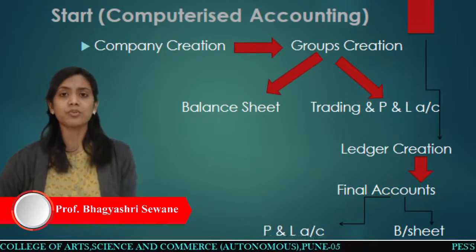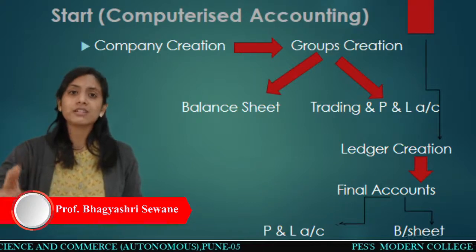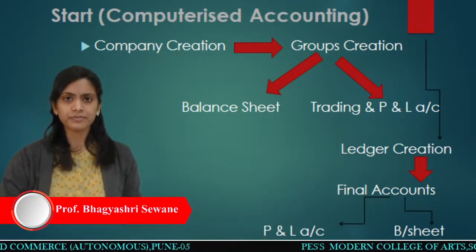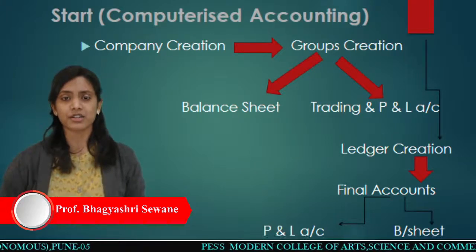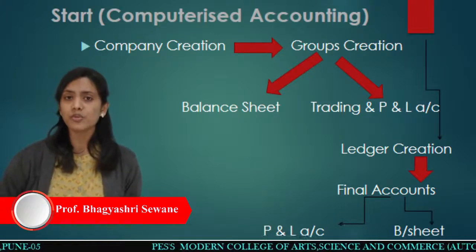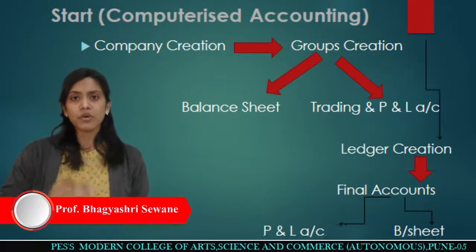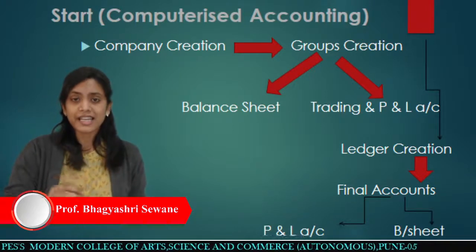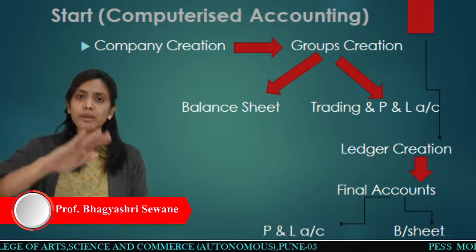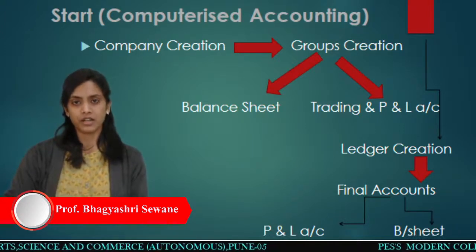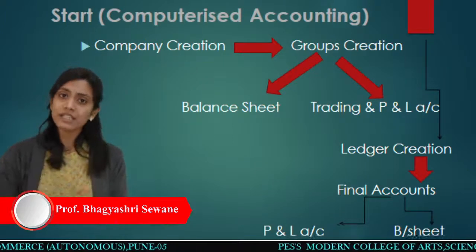Firstly, we have to prepare groups over here. Means before the entry of any transaction, firstly you have to prepare groups. Before doing any entry directly, you have to prepare background data in the software, in Tally, right?